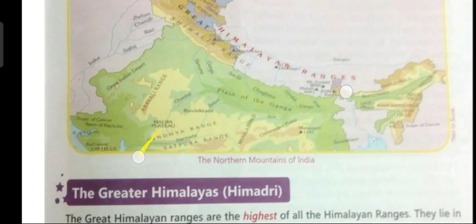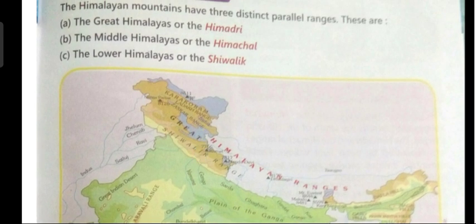On the second page, children, you will see at the top the Karakoram mountain range and then the Himalayan ranges. Both these ranges together are known as northern mountains. Since they are present on the northern side of India, that is why they are known as northern mountains. So this is the position of these mountain ranges.